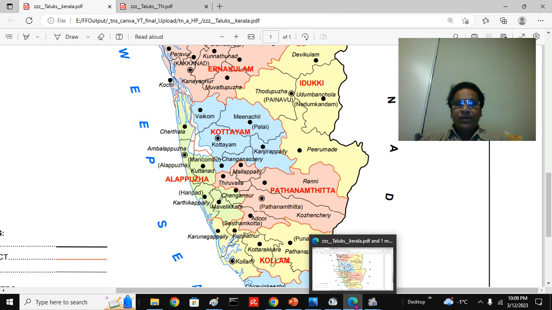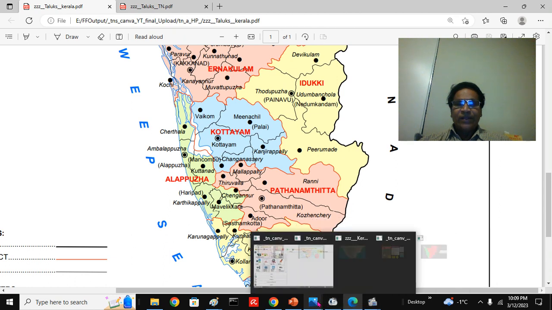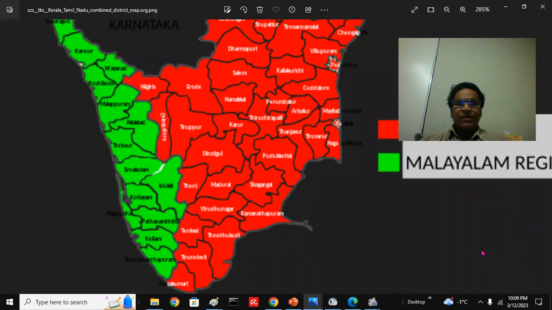So I have a poor quality map. I tried to search for the entire districts, but I don't see it. I only see districts, not the taluks, but it helps you. This entire Idukki district here is the Periyar region. So you can see Pathanamthitta region, and this is Tenkasi now, this is Tirunelveli. The district's name changed, Virudhunagar, Rajapalayam and all those areas. This is about that.